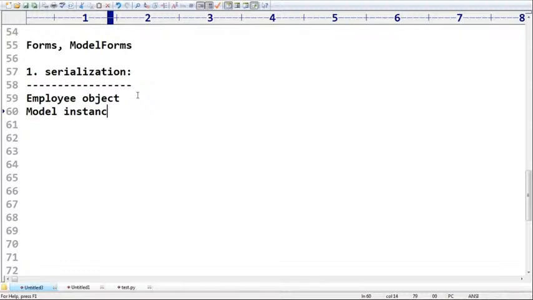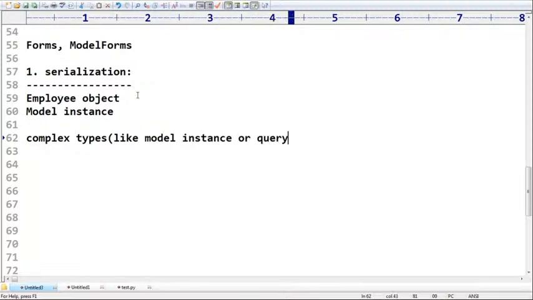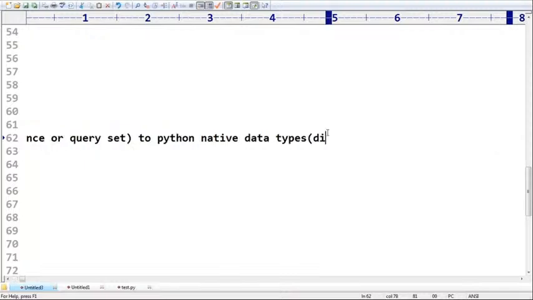The process of converting complex types like, sir, model object, model instance or query set, to Python native data types, like dict.